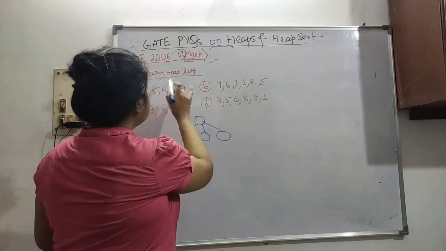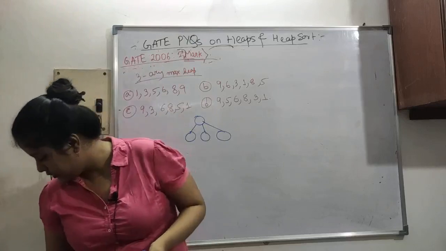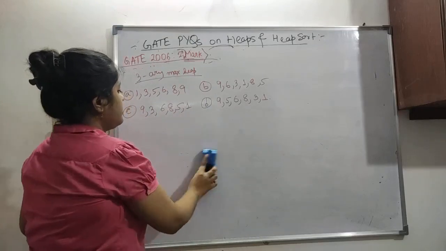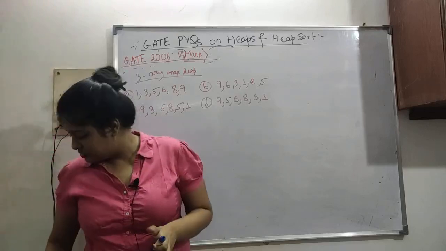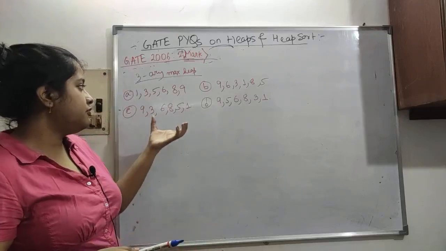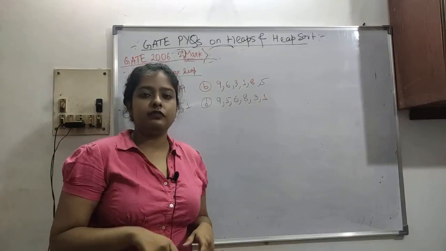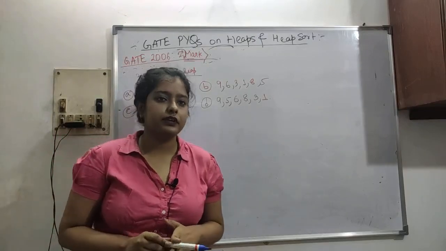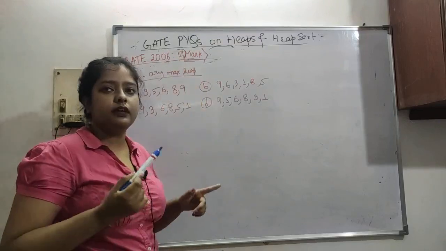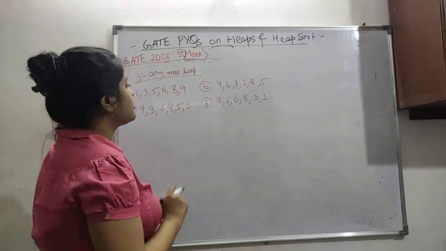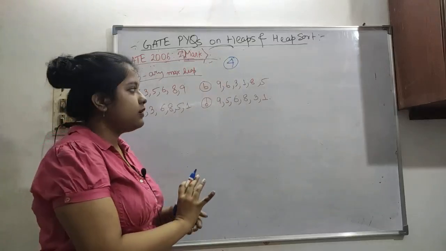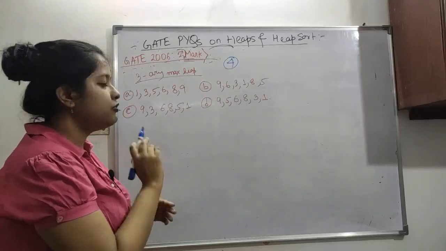So basically this and max heap we know. Let's see the question. Among these we have to find which one is our 3-ary max heap. It has got one linked question. After doing this we have to do that also. If you do this correctly, then only in the next question you will get the correct answer. So it is very crucial to do this question correctly, because it has got 2 marks and its part has also got 2 marks. So you can easily get these 4 marks, but you have to do it correctly.